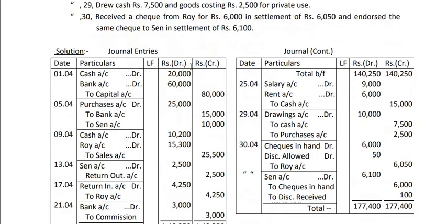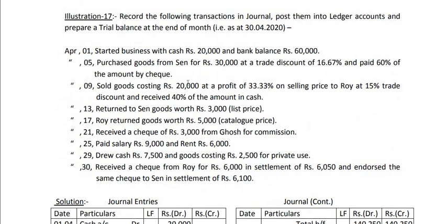See how the entry is passed: purchases account debit rupees 25,000, to bank account 15,000, to Sen account 10,000 on 5th of April. Again you have to write narration, being goods purchased and part payment made by check. So this is the entry for transaction number 2.